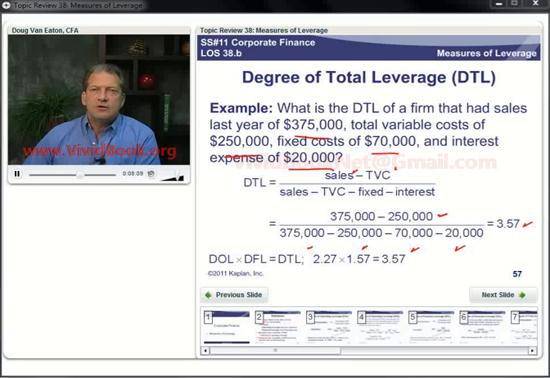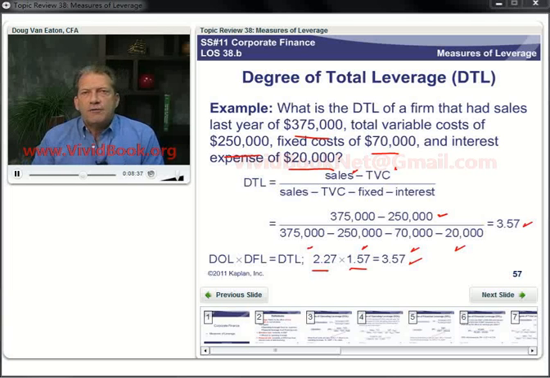Notice that the two values we calculated before, 2.27 for operating leverage and 1.57 for financial leverage, multiply them together, we can also get 3.57 that way, and the interpretation: a 1% change in sales will change net income or earnings per share by approximately 3.57%.